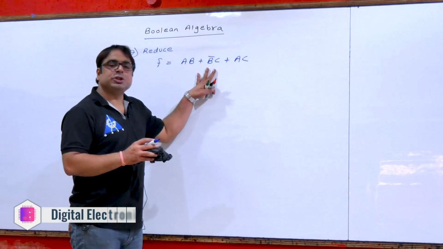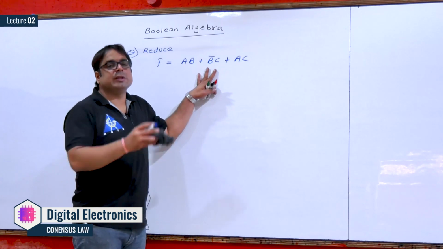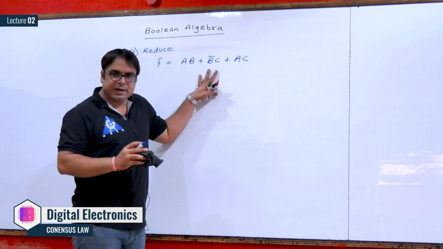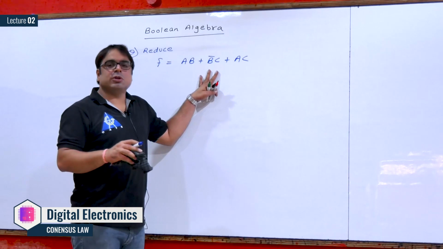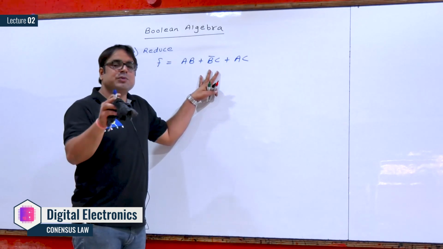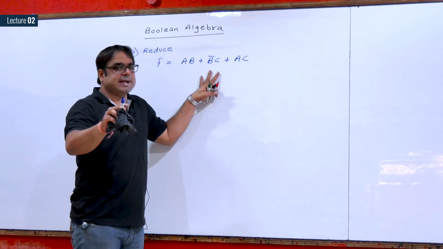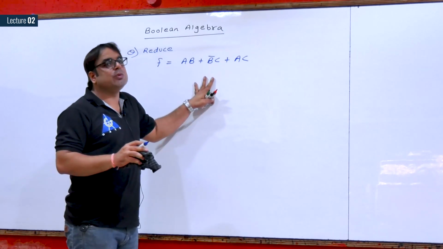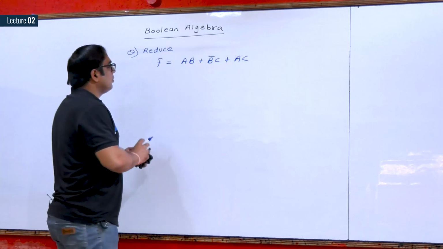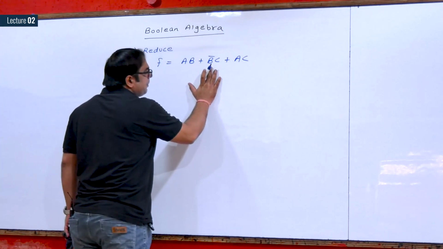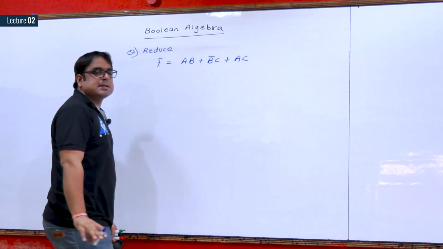So here is a question for you. You can try to solve it on the basis of the discussion we had so far. I am continuing the solution, but what you have to do is stop the video and give it a try, and after your try is complete, you can continue watching the video. So AB plus B complement C plus AC.